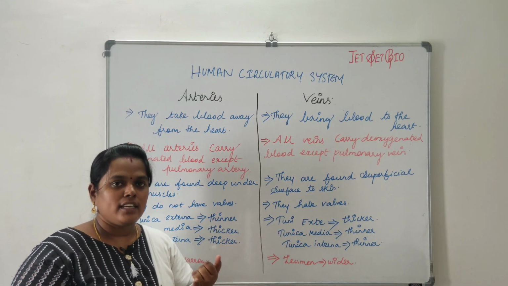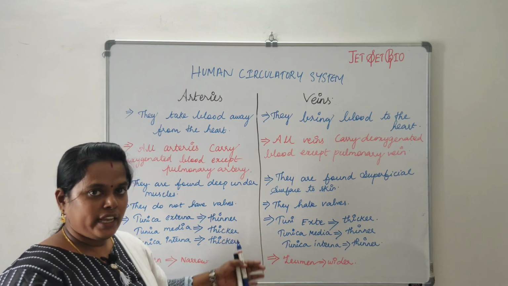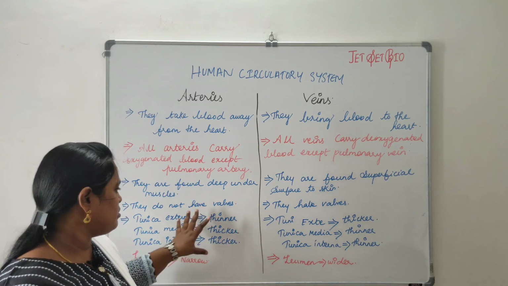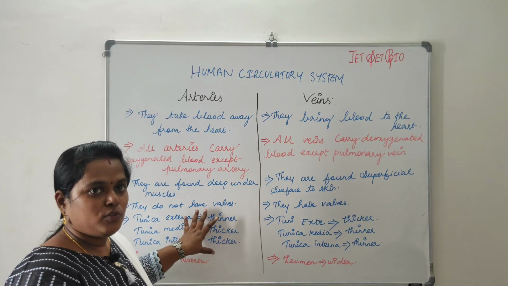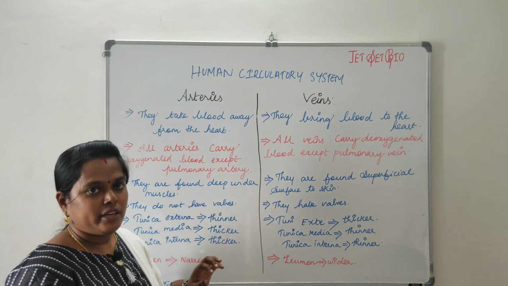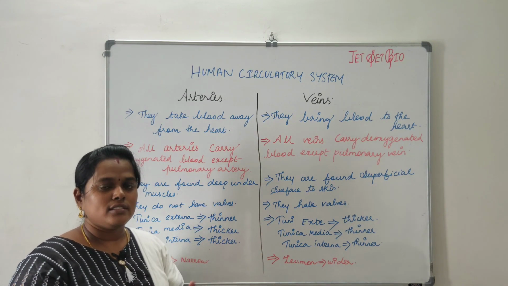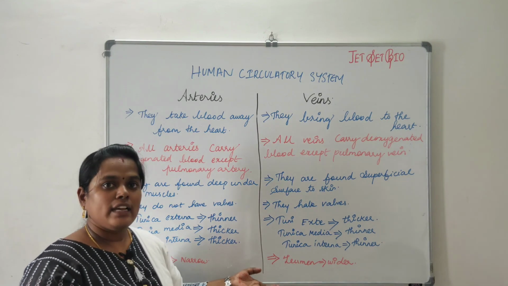The arteries are made up of three layers of cells. Veins are also made up of three layers of cells, but there are certain similarities as well as certain dissimilarities between the arteries and veins based on the linings of the walls, which we have seen with the diagrammatic representation. And when we are talking about capillaries, it is just a single layer of cells. So this is all about arteries, veins and capillaries.